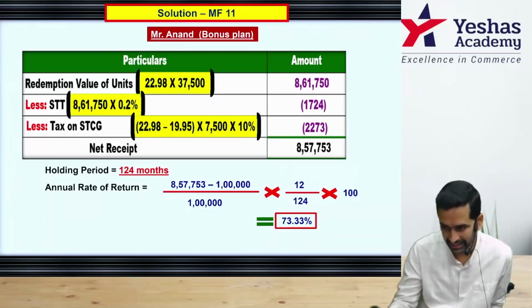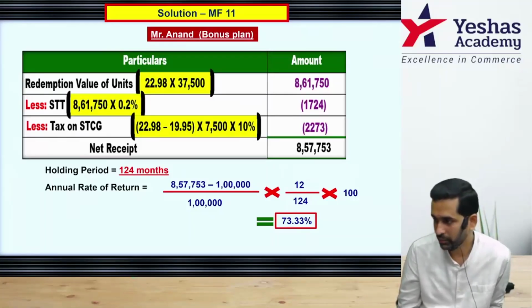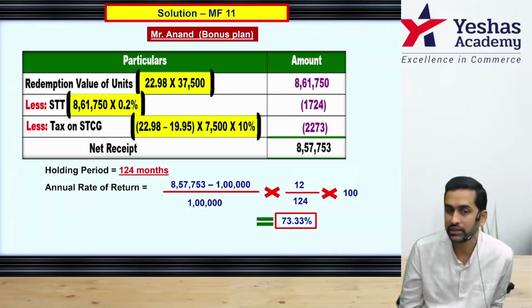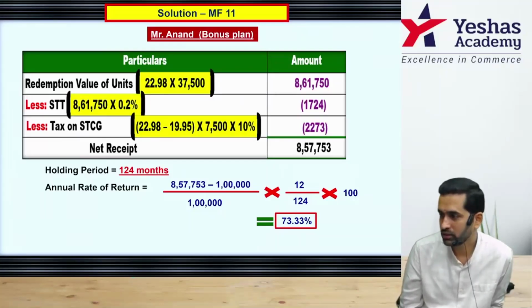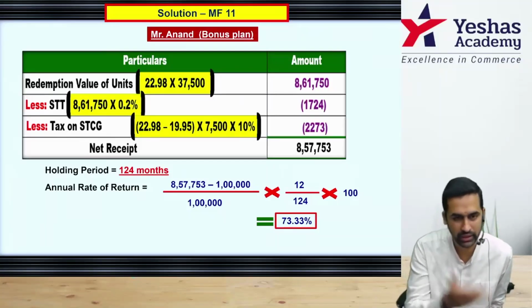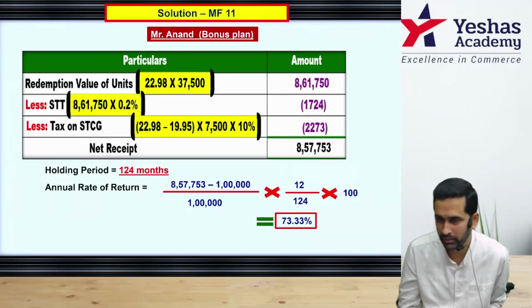Just to get the comfort, in the calculator, please do this. 857,753 minus 1 lakh by 1 lakh into 100. Big number. Correct? But this is for how many months? 124 months. Divide this by 124. This is monthly. Then you do into 12. You get annualized. If you are more comfortable in this way, go by this. Because holding period and annual need not be the same. This guy is holding for 124 months and the question is for 12 months. If they're holding for 12 months, then you don't have to do into 12 by 12. You anyway get the same number.